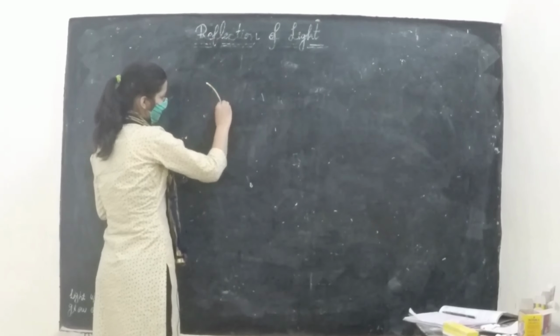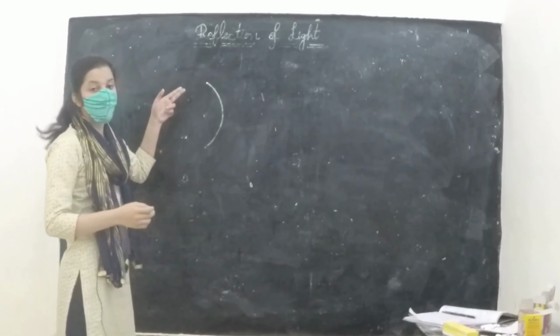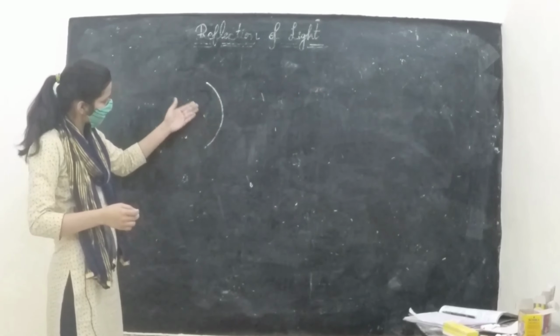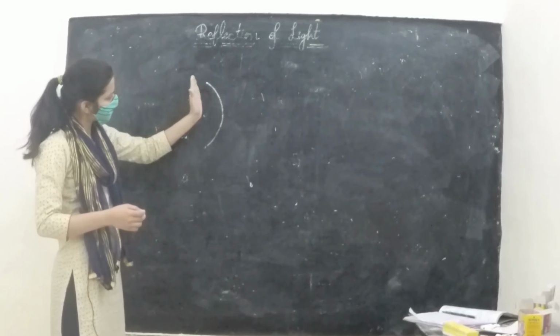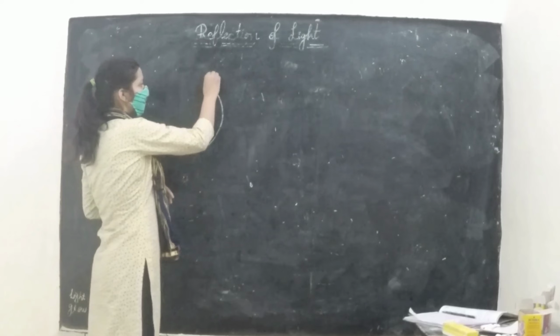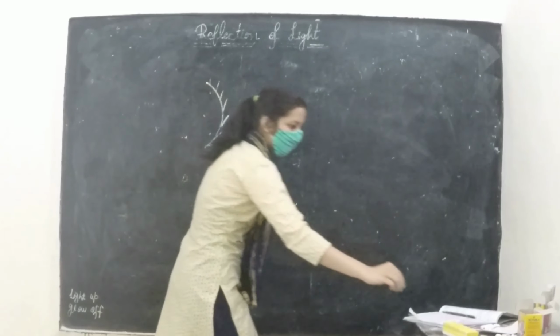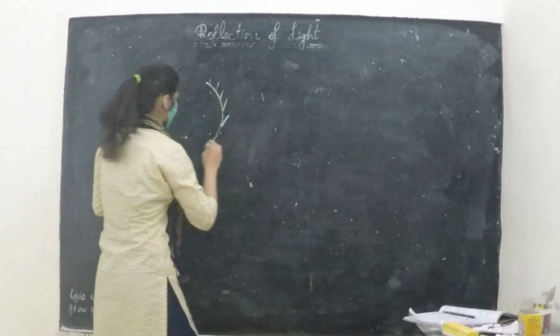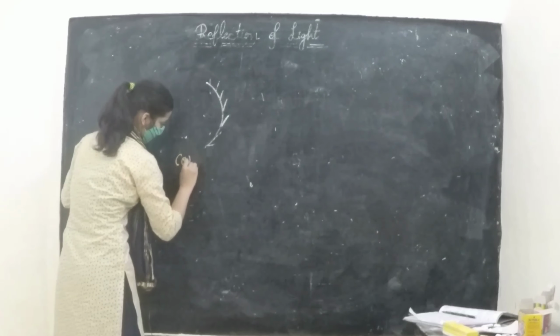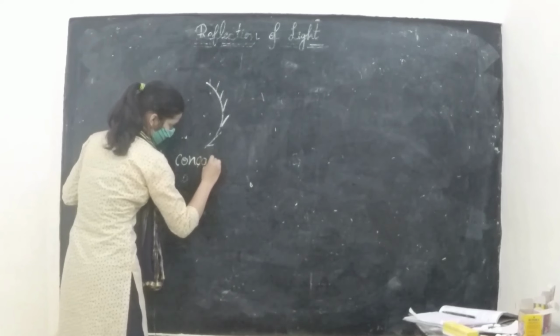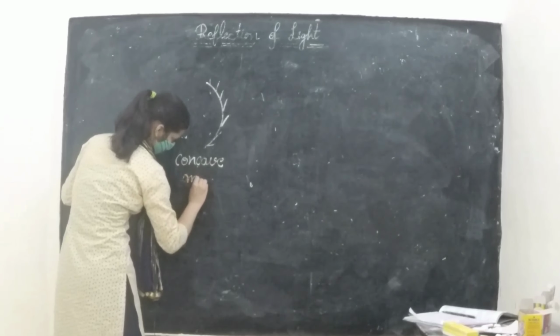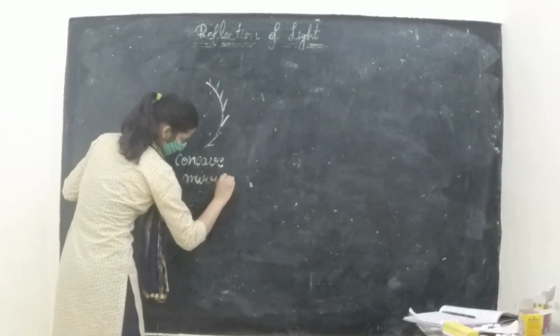A concave mirror is that whose reflecting surface is curved inwards. It means that light falls on this area of the mirror and the other part is polished. This is a concave mirror.